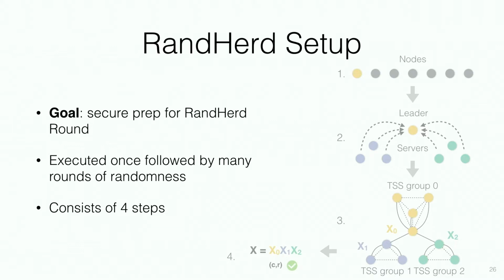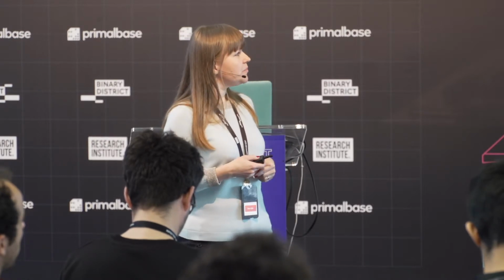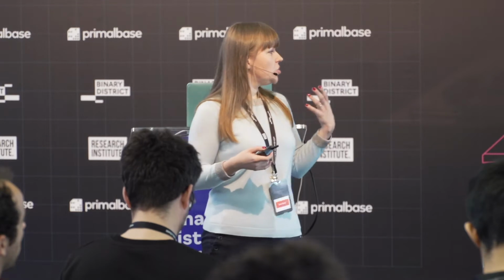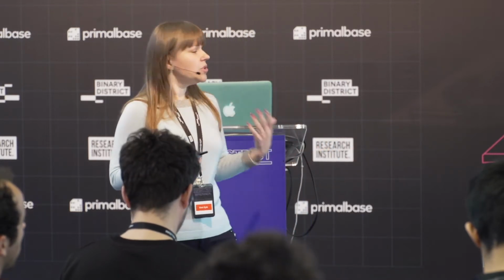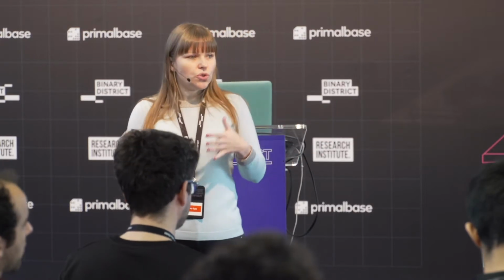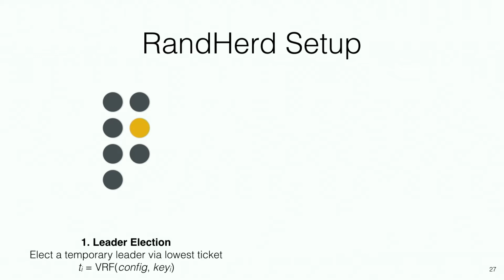So in setup, we simply want to securely assign nodes to groups and bootstrap the entire process. Setup is followed by many rounds of randomness, and it consists of four steps. So first, we pick a temporary leader. We can do so by simply picking someone with the lowest ticket generated using a VRF. That node would simply be a leader used for the initial step, just the bootstrapping of the process, not the leader who is later on responsible for randomness generation.